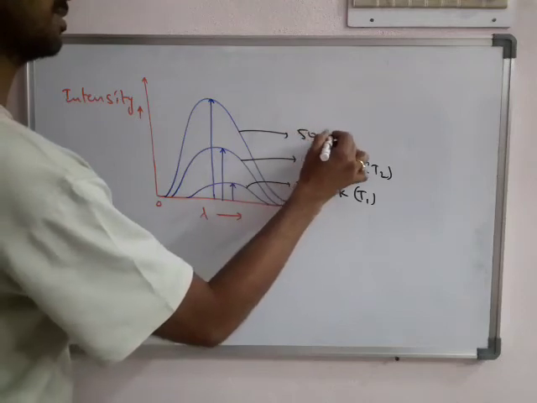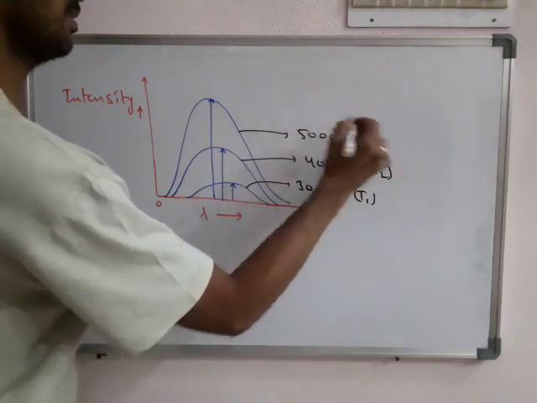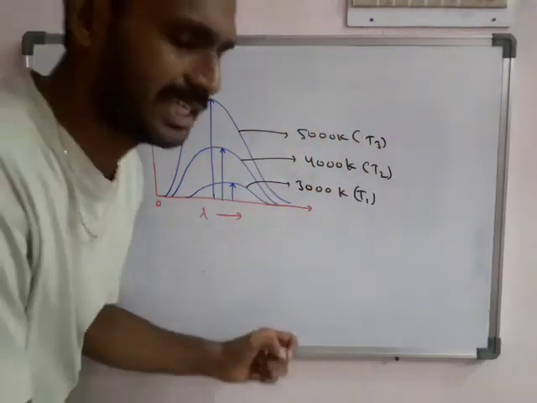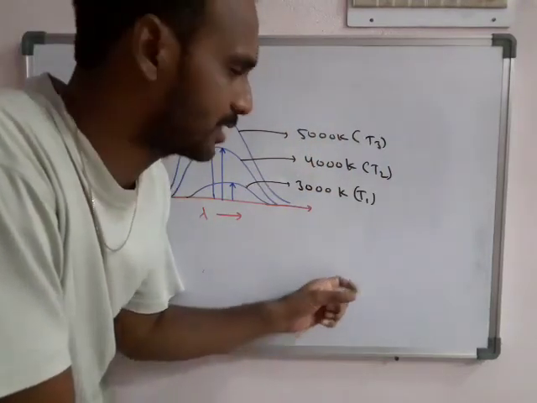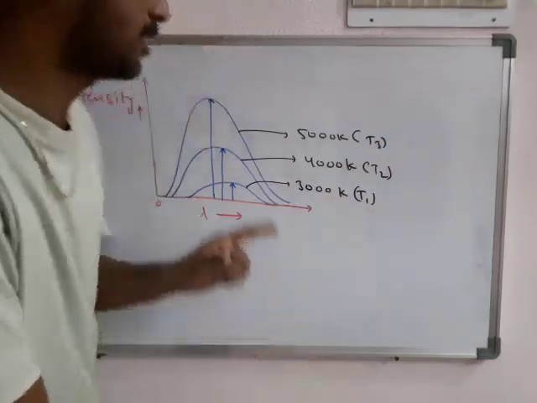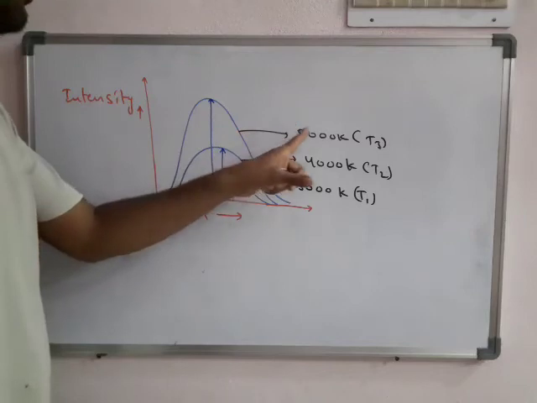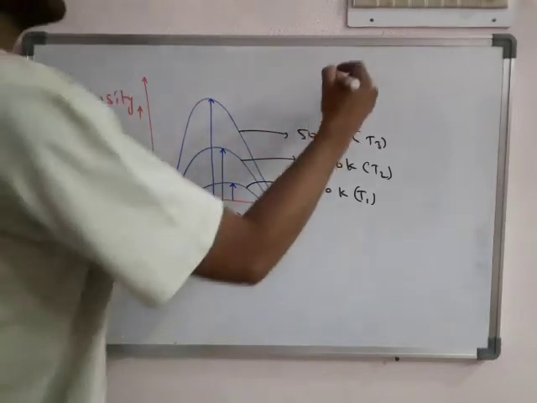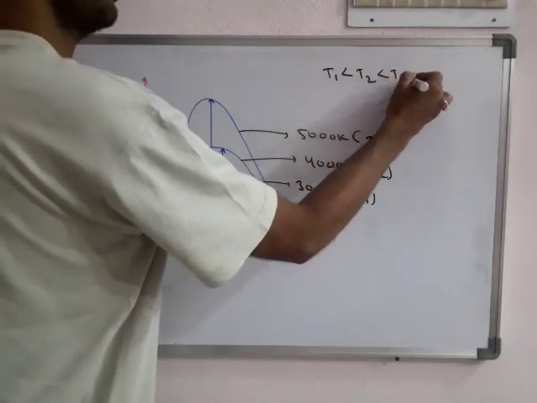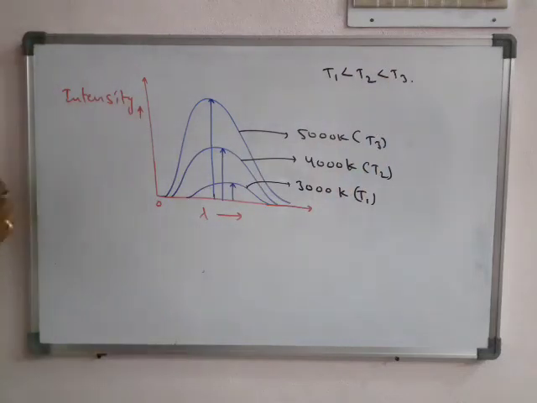So this is taken as 5000 Kelvin, that is T3. Generally in problems they give you some symbols for these temperatures, T1, T2, T3, or whatever it is. The highest position is for the highest temperature. The relation here is T1 is less than T2 is less than T3. So this well explains the behavior of black body radiations.